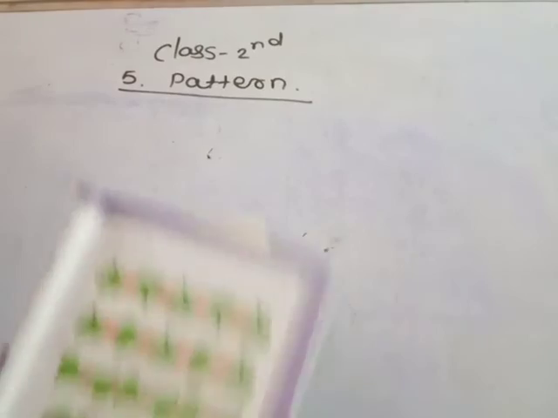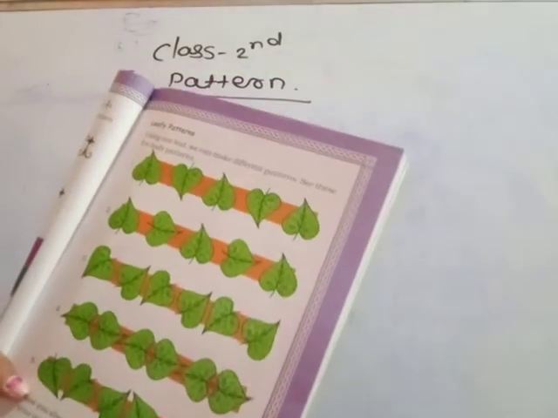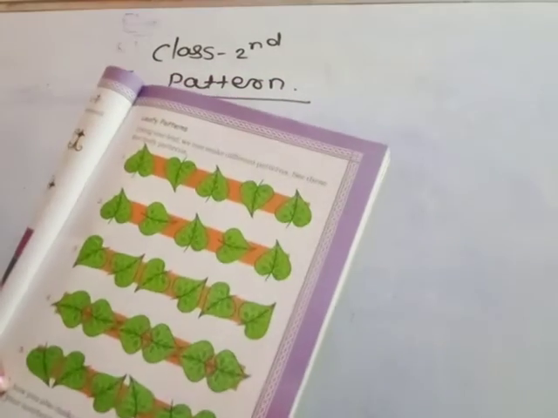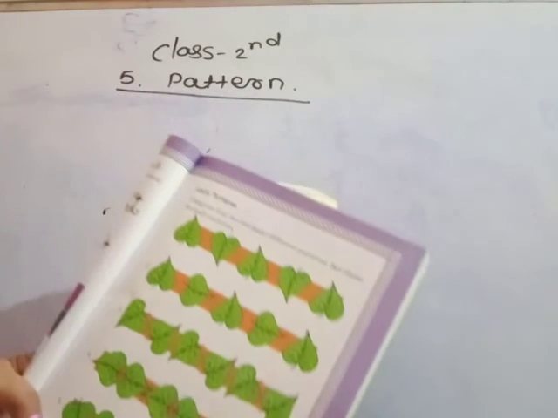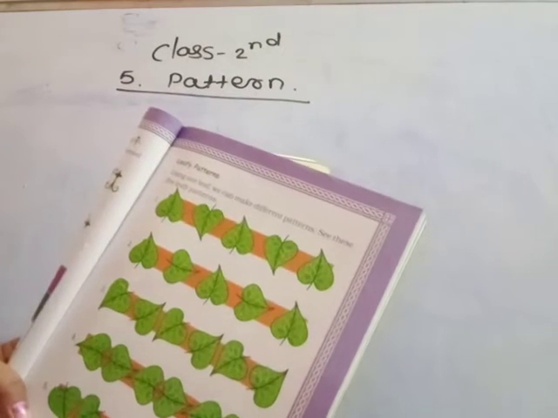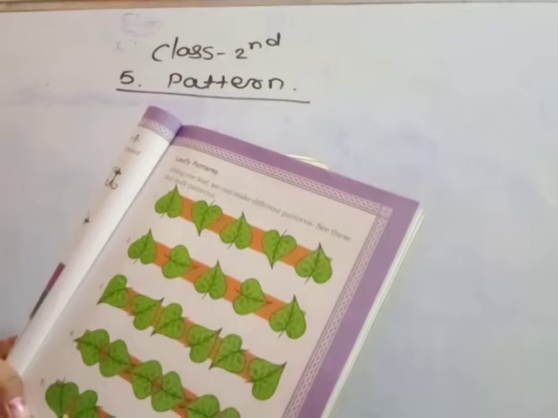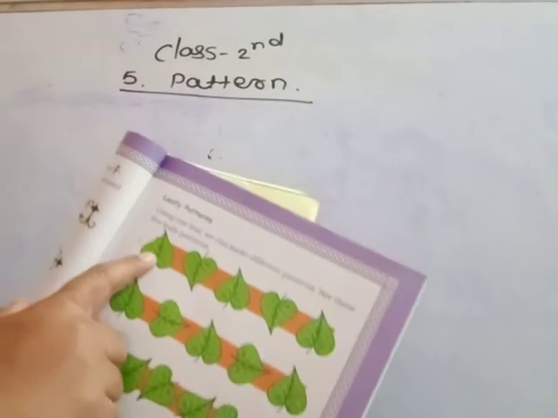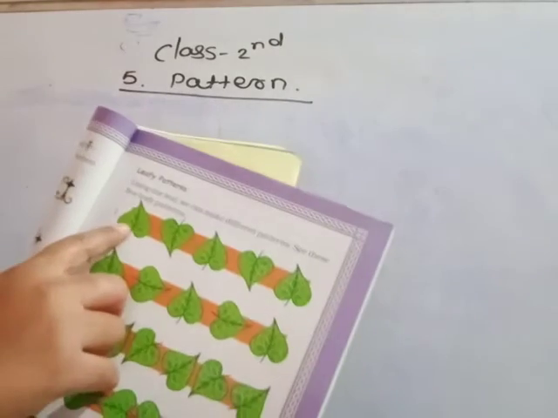Then leafy pattern, see here. Next one is leafy pattern. Using this one leaf we can make these different patterns. See these 5 leafy patterns. Here, leaf. See this, the leaf above.